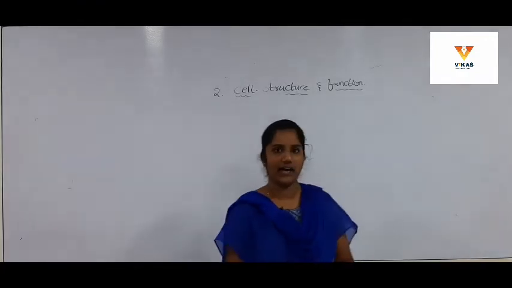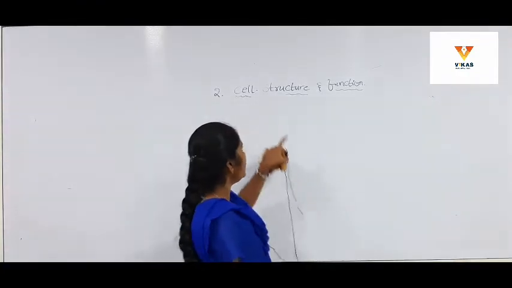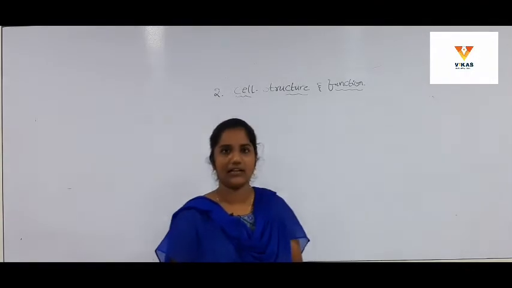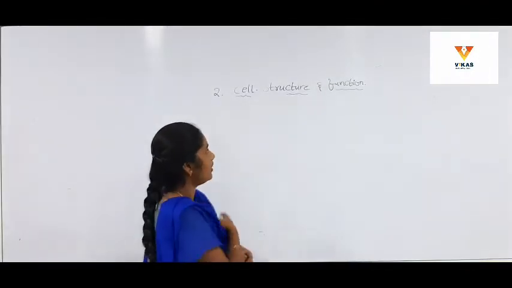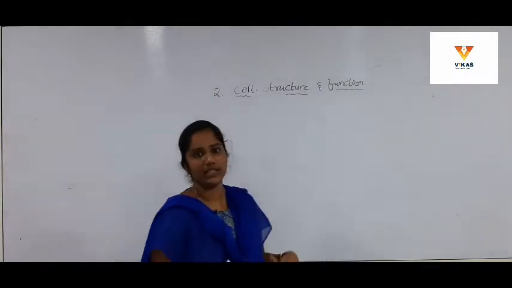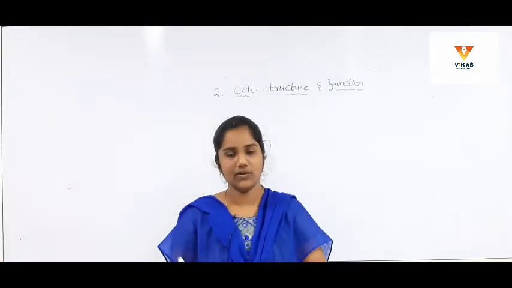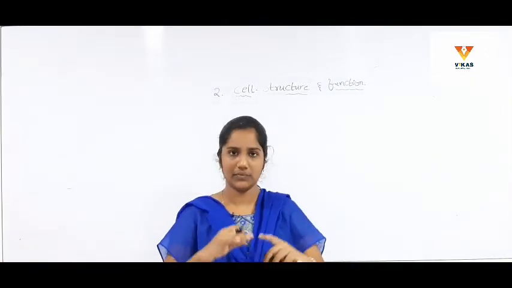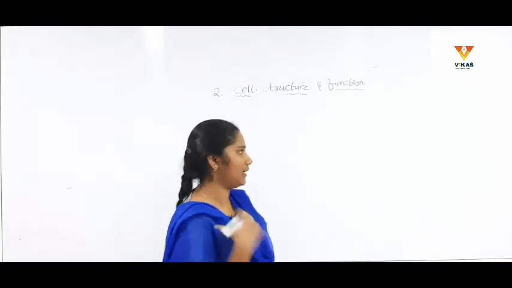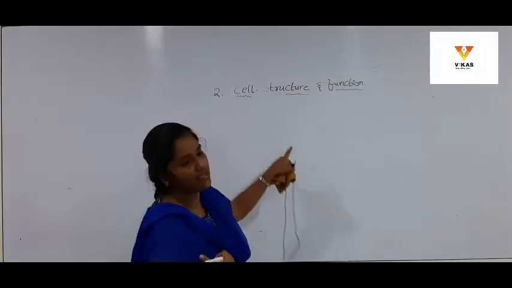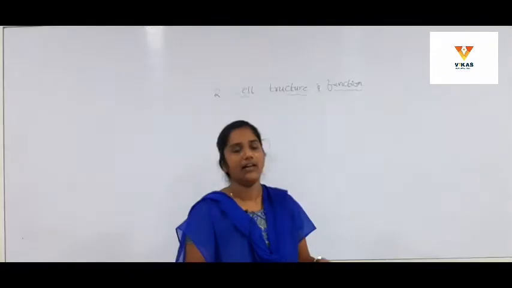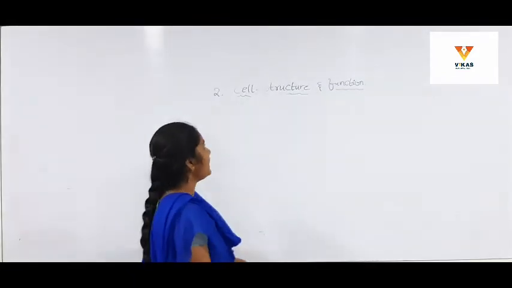And here I have to explain one thing: why is the cell called the structural and functional unit of life? Because the cell is the base which forms the tissues, and tissues lead to organs, organs lead to organ systems, and the organ system builds the human personality. So the cell is called the structural and functional unit of human life.